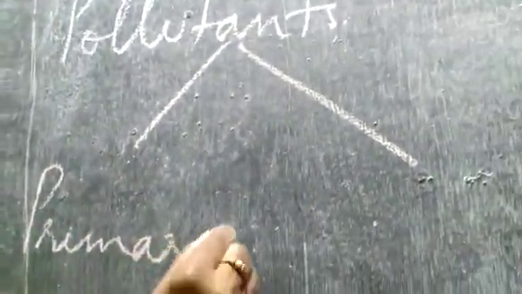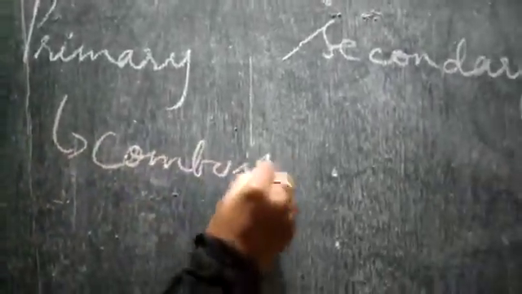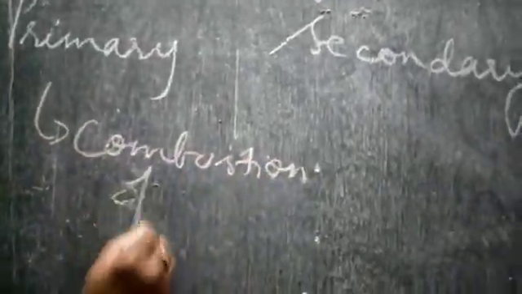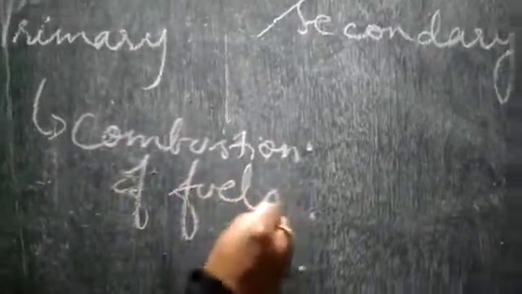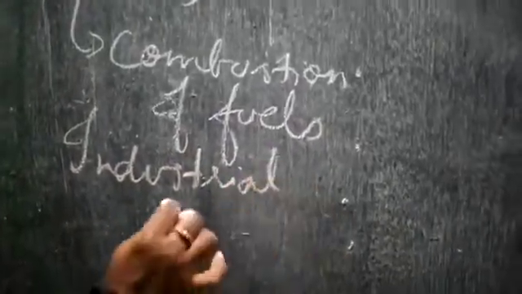Pollutants can be of two types. One is primary and the other is secondary. So what are primary pollutants? Primary pollutants are because of the combustion of fuels or because of industrial operations.